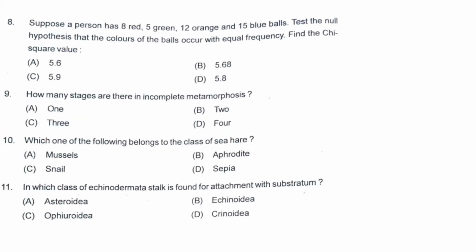Next, moving on to question number 8. Suppose a person has 8 red, 5 green, 12 orange and 15 blue balls. Test the null hypothesis that the colors of the balls occur with equal frequency. Find the chi-square value. So we need to find the chi-square value, that is the x square value.